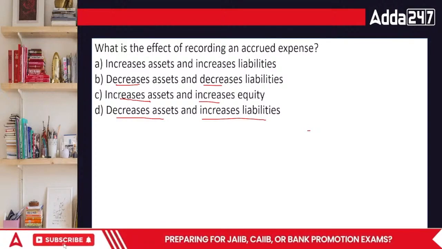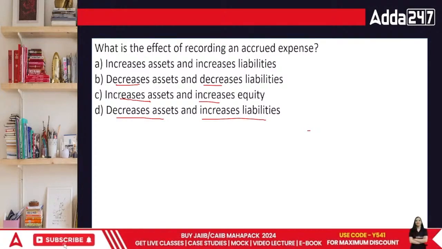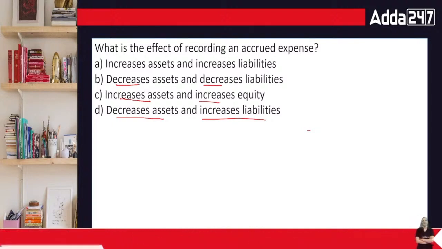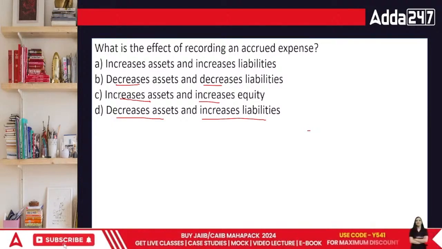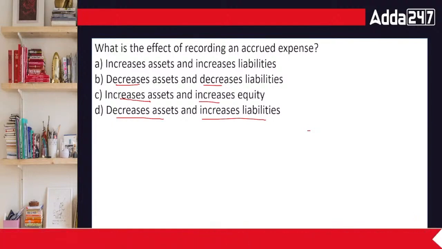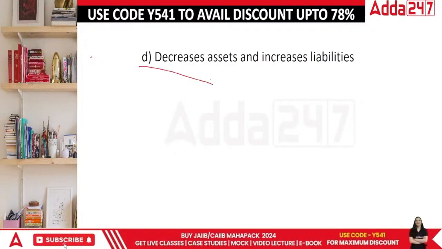But when we talk about an accrued expense, it is an expense we are yet to pay. If I am yet to pay, it is a burden on my head, so it would be a part of liabilities. So your expenses are going to increase your liabilities, and your assets are going to fall, because once you make the payments, you will lose money altogether. Done?